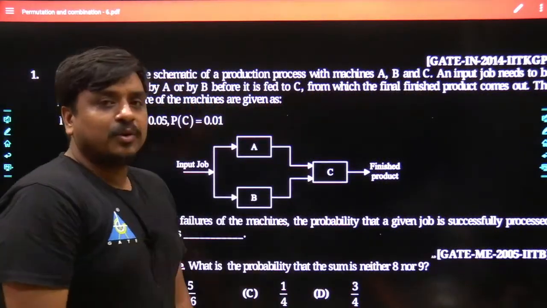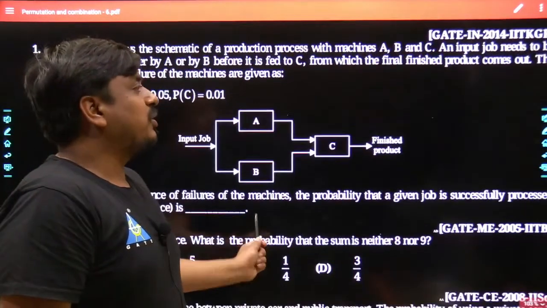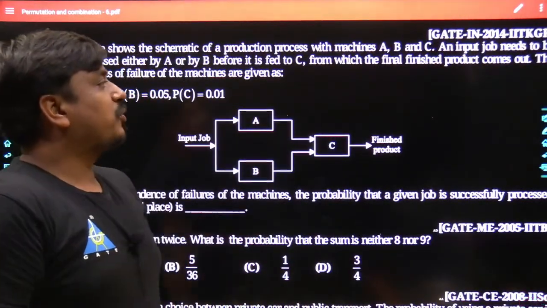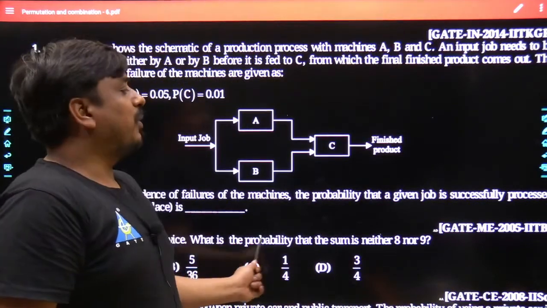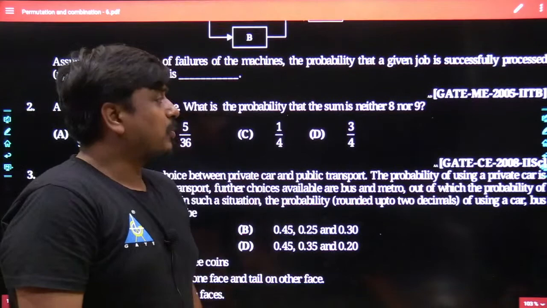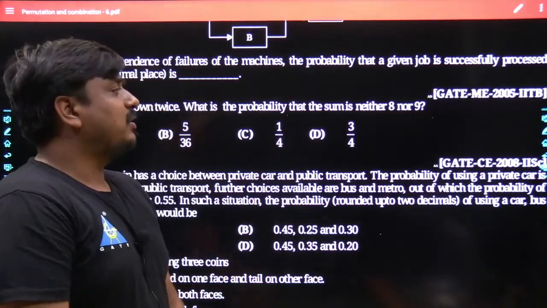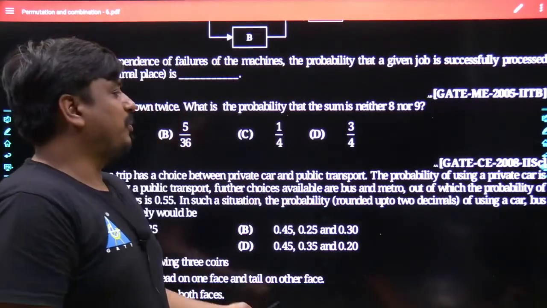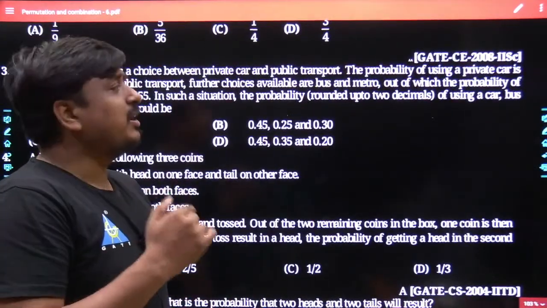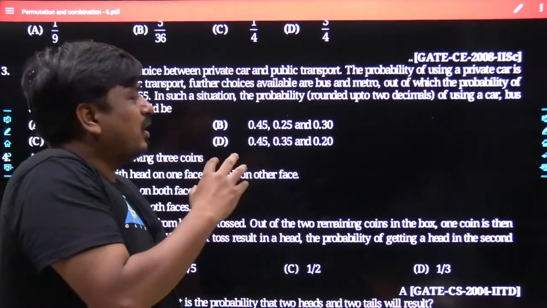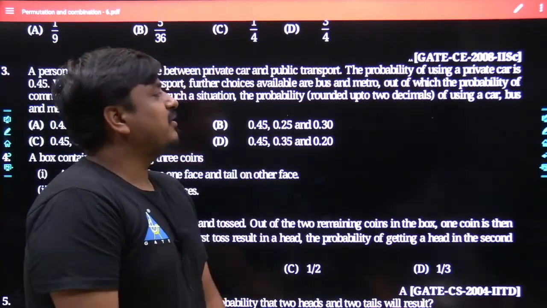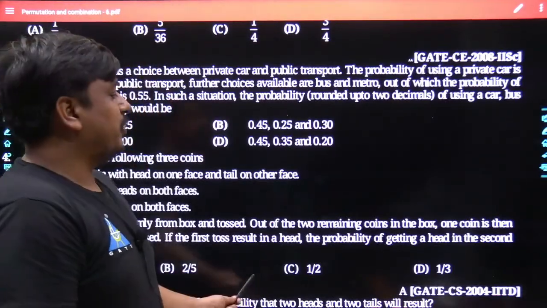So a total of 5 questions we have planned to take in today's class. The first question has been experienced by Gate Instrumentation, year of 2014, and the problem was framed by IIT Kharagpur. In the same sequence, we are going to take the second question of the day. The problem has been experienced by Gate Mechanical, year of 2005, and the problem was framed by IIT Bombay. In the same sequence, we are going to take the next question. It is not a very difficult question, but yes, it requires a good amount of understanding. The problem has been experienced by Gate Civil Engineering, year of 2008, and the problem was framed by IIT Bangalore.